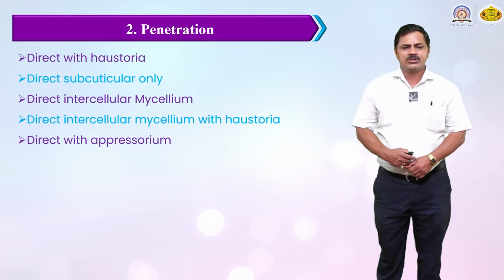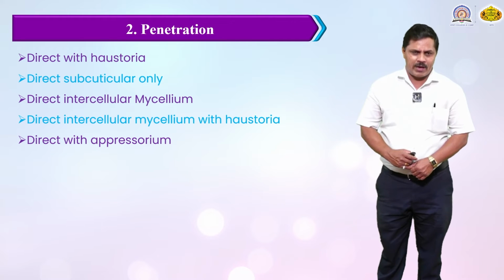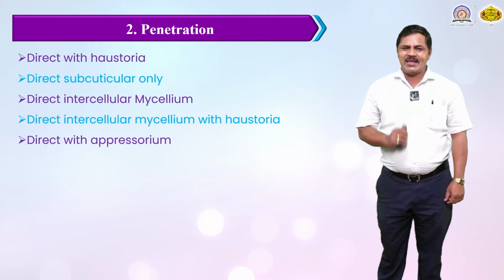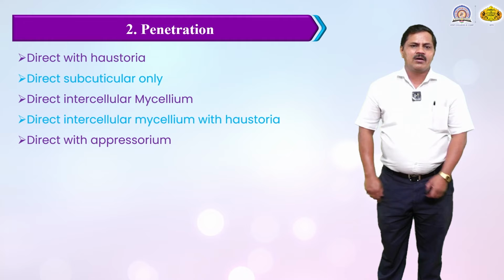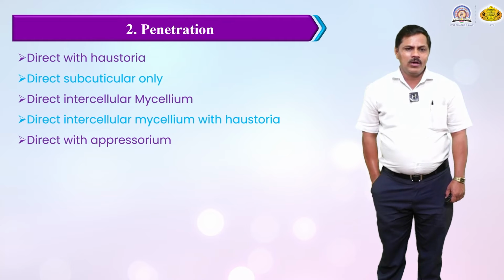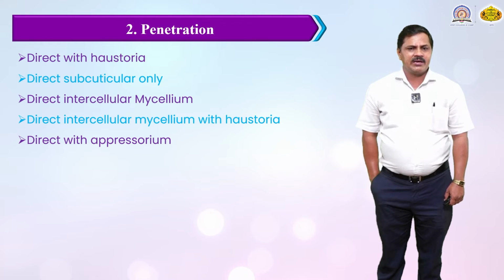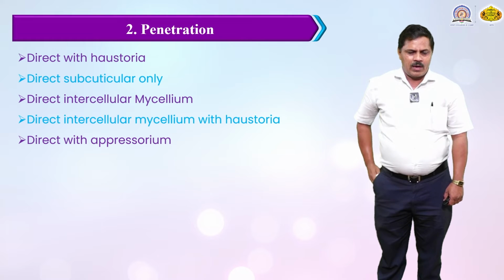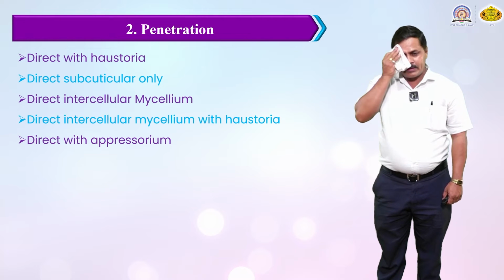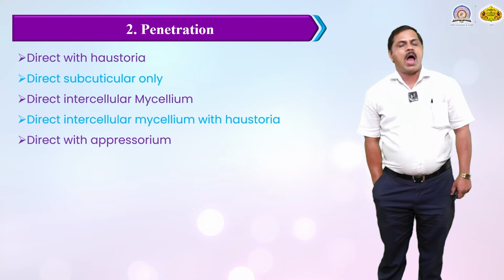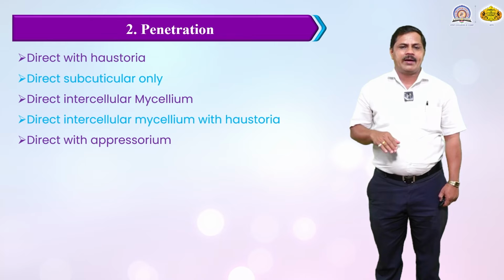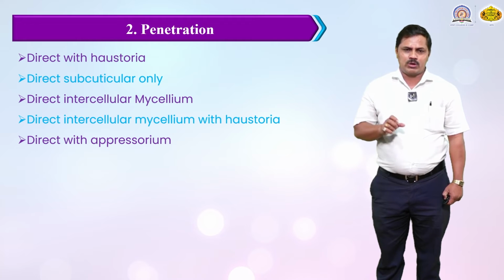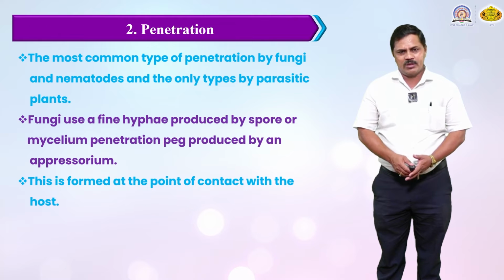The second type of penetration is direct, with haustoria. There is formation of a button-like structure called a haustorium inside the cell. Then there is subcuticular growth, or intercellular mycelium, with haustoria, and direct penetration with the appressorium. They can penetrate the plant's own surface. Inside the cell there is formation of haustoria, button-like structures, or subcuticular mycelium formation. We will discuss these one by one.